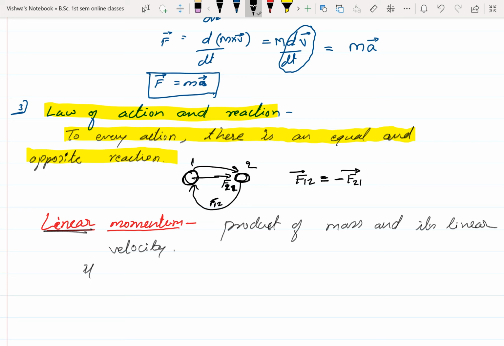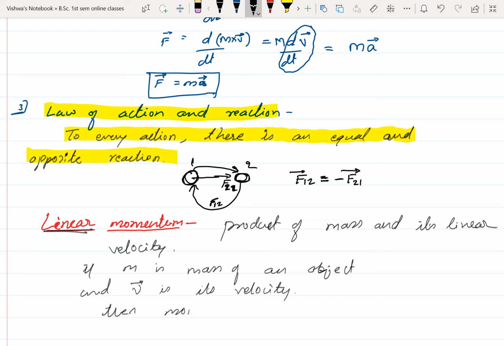Here, if m is the mass of an object and v is its velocity, then the momentum is represented by the letter P. So that is equal to the product of mass and its velocity, mv.